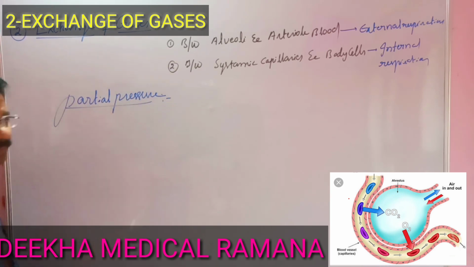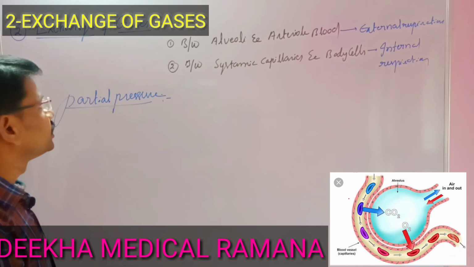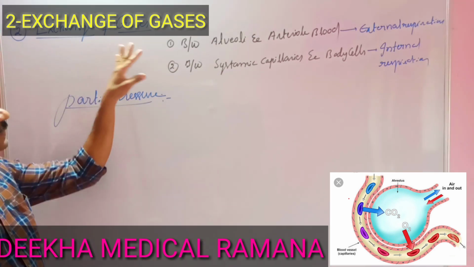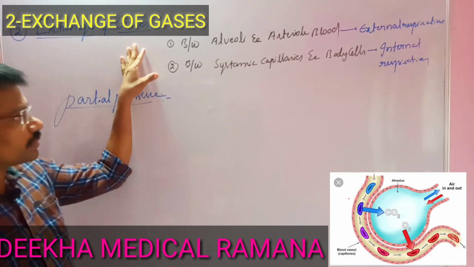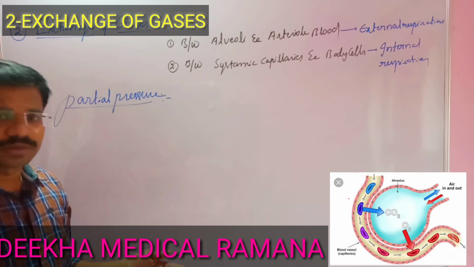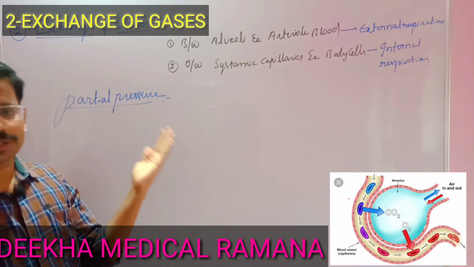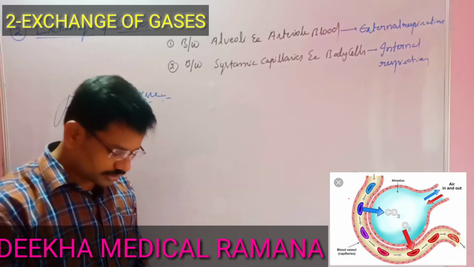So what is meant by partial pressure? We'll see in the continuity, right? So exchange of gases is nothing but the movement of carbon dioxide and oxygen from the lungs to atmosphere and atmosphere to lungs respectively, right?